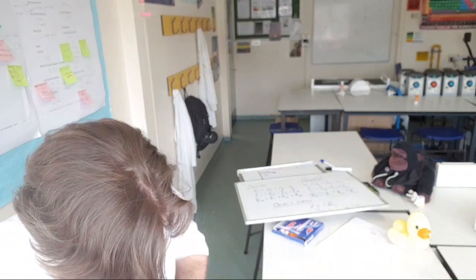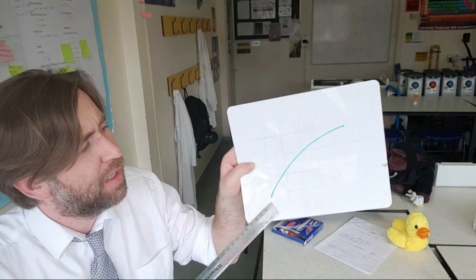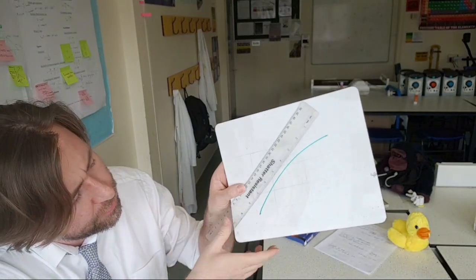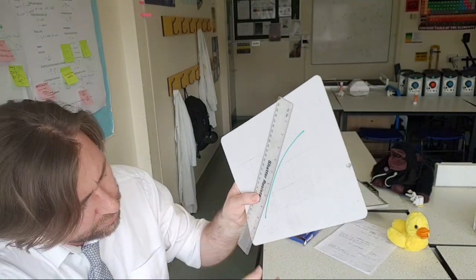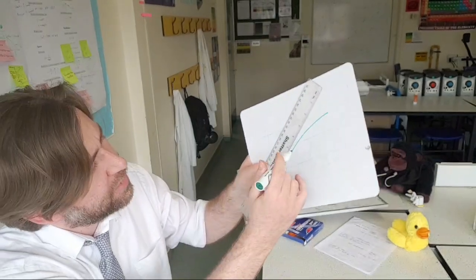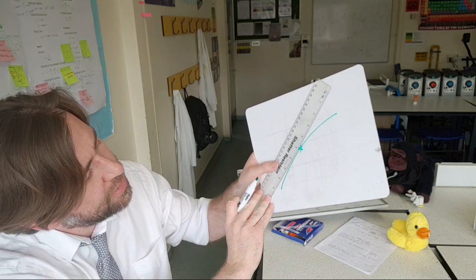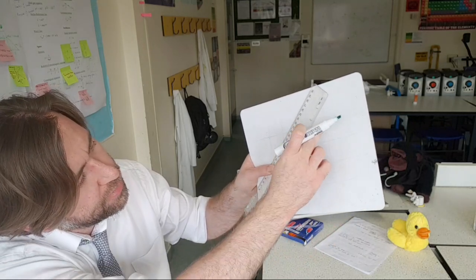Just give me a sec for the mic. So this would be my curve, right? And then you're looking to put your ruler on at the point. If I want the tangent at this point here, then I'm going to put my ruler on, and I need to make the gap here equal to the gap there.